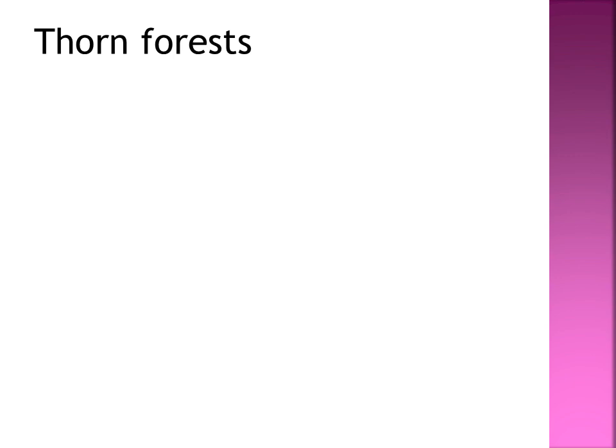The trees and shrubs here have thick skin, long thorns and spines, and roots that go deep under the soil to find water. So roots are very deep. They go very deep into the soil to find the water, because the rainfall is very less, scanty. Thorn forests are common in the desert areas of Rajasthan.